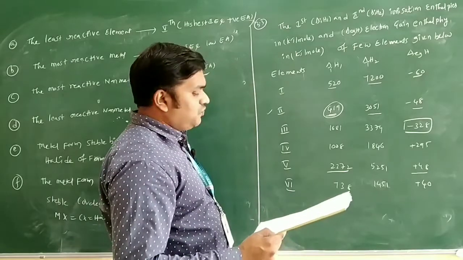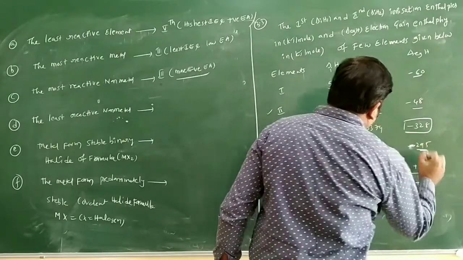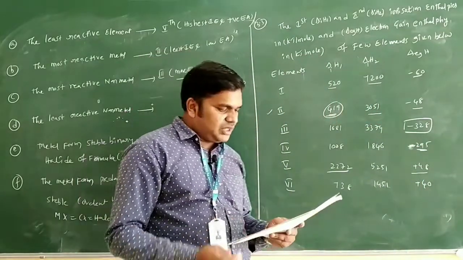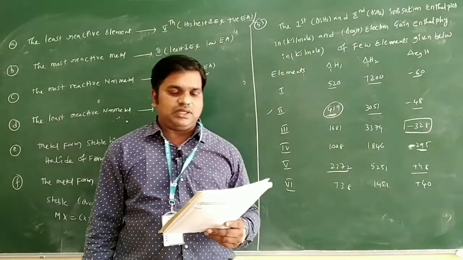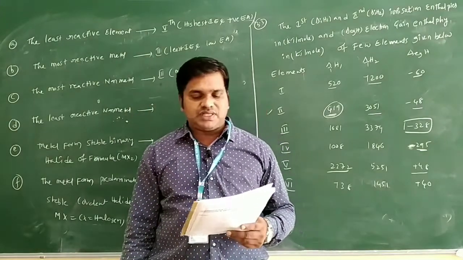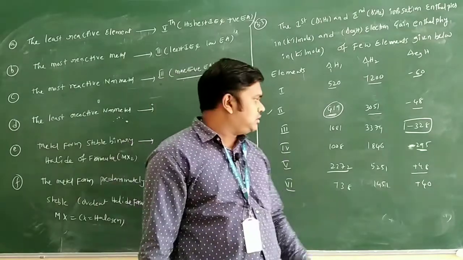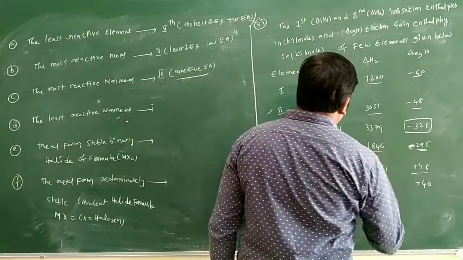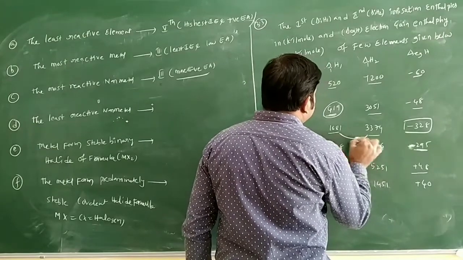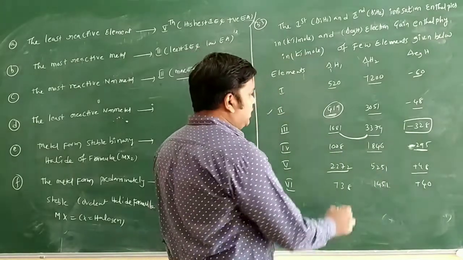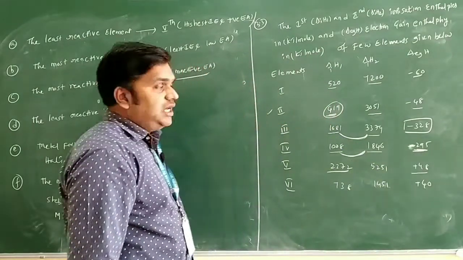You will see the fourth one we have. This is not plus, this is minus only, minus 295. Now we will see here option D, the least reactive non-metal they are asking. So least reactive non-metal means high electron affinity value, but ionization energy is not high. You will see 1008 and 1846, and here minus 295 is there. Now we can see this one also, the difference in the ionization energy is more, but here the difference in the ionization energy is less, and it is having minus 295 as the electron affinity value.